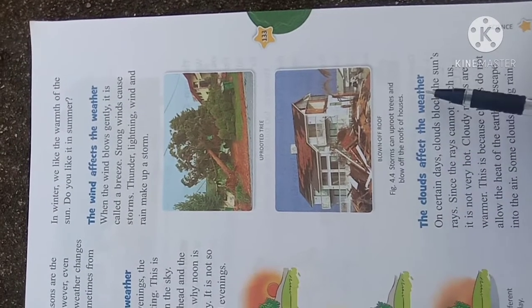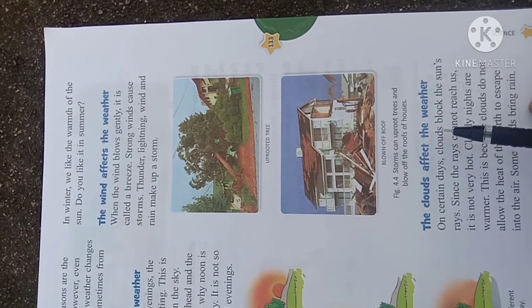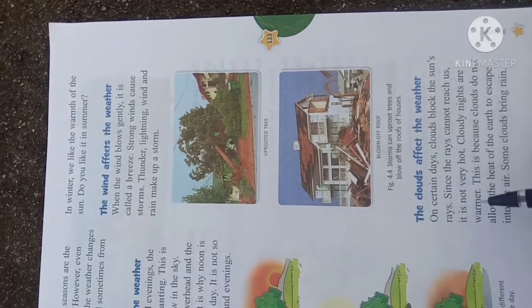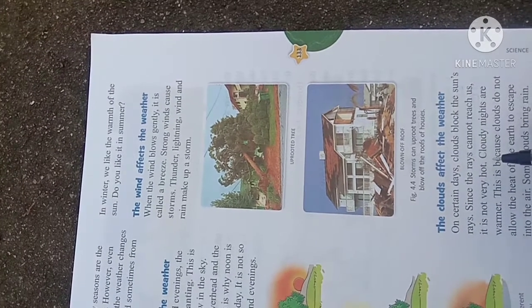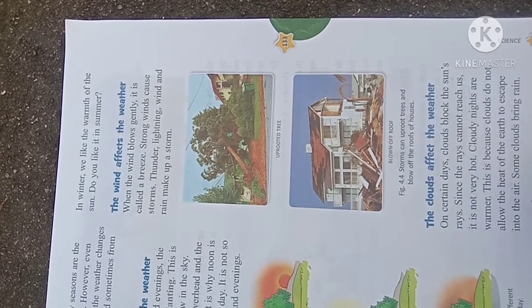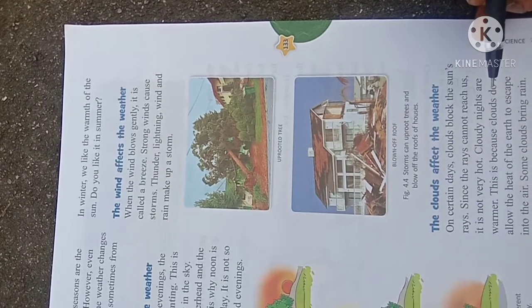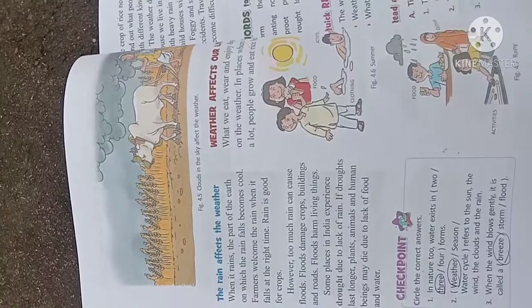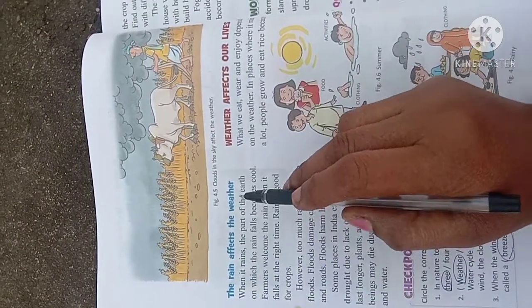The clouds affect the weather. On certain days, clouds block the sun's rays. Since the rays cannot reach, it is not so hot, and cloudy nights are warmer. This is because the clouds do not allow the heat of the earth to escape into the air. Some clouds bring rain also. And the rain affects the weather.